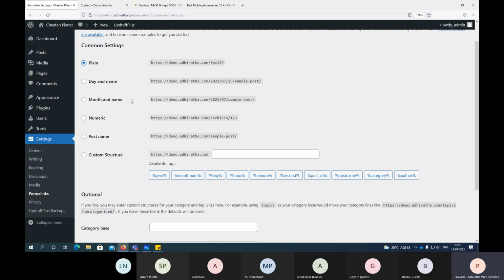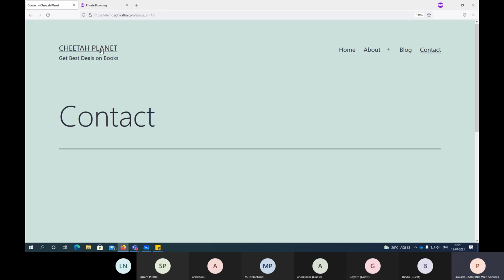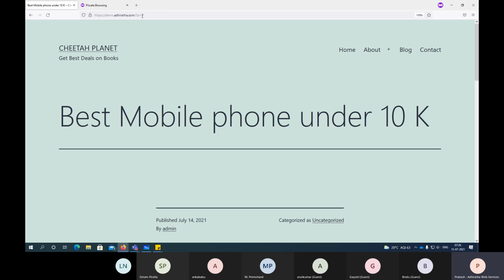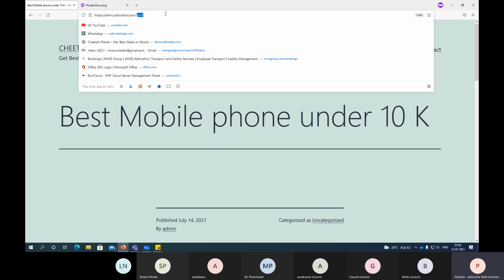Okay. So when we use day and name, first understand this. When this numbering system is coming, right? When people are searching your blog, someone is searching for best mobile phones under 10K, right? Or one of you recommending those mobiles. Now Google will search for this title. Here it is showing P equal to 9, right? So for Google, you will become irrelevant.